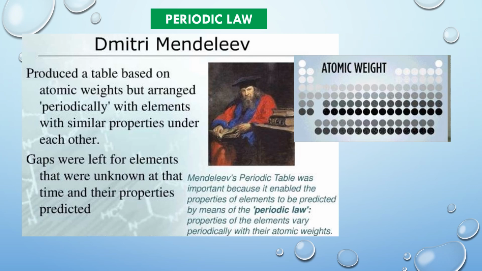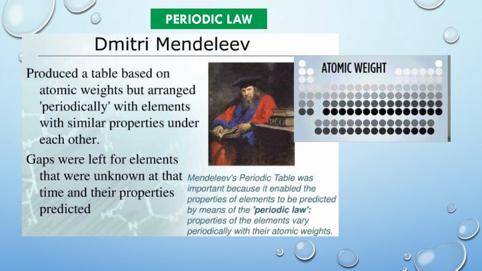It was realized that instead of studying the properties of all these elements individually, it would be more convenient to divide them into a few groups or families such that each group contains a number of elements with similar properties. The first important attempt to divide elements on the basis of their physical and chemical properties was made by Mendeleev, a Russian chemist, who observed that when elements are arranged in the order of increasing atomic weights, elements with similar properties appear at regular intervals.